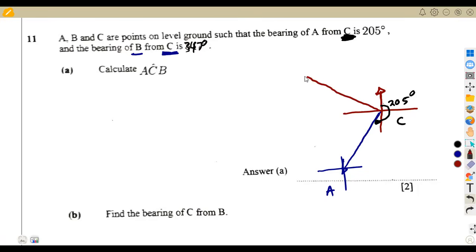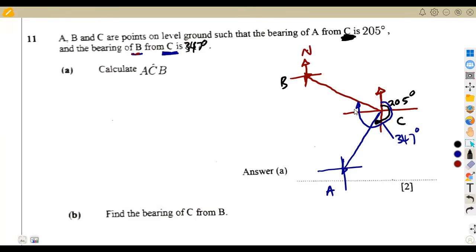That's where we are going to have our angle of 347 taken from the north in a clockwise direction up to this point here. This whole angle is going to be 347 degrees. B from C, so from the C, we are going to the point B. So B is somewhere there. We do not know exactly where we are having our B, but we just know that our B is going to be near the North Pole somewhere there.